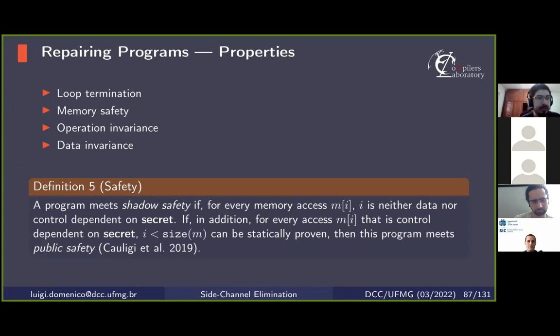And the last property is that the code produced by our transformation refines the original code, in the sense that the code that we produce never leaks more than the original code. That is, we never produce code that is worse than the original version.